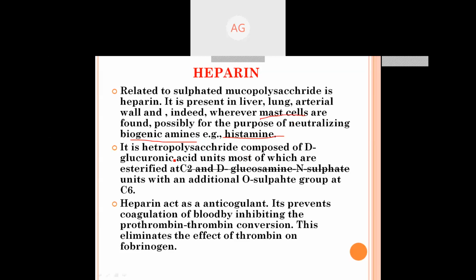It is also a heteropolysaccharide, hetero मतलब दो अलग अलग, composed of D-glucuronic acid units, most of which are esterified at the carbon number 2 position, and D-glucosamine N-sulfate units. Heparin also acts as an anticoagulant. It is a very important function of heparin. It prevents coagulation of blood by inhibiting the prothrombin-thrombin conversion, and this eliminates the effect of thrombin on fibrinogen.